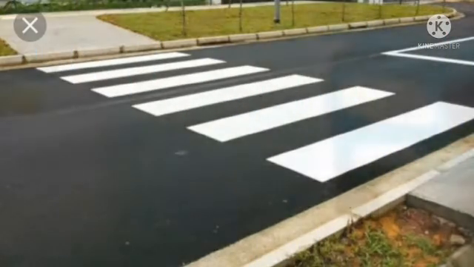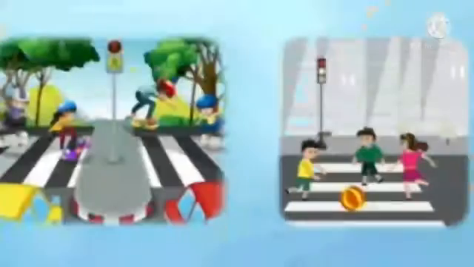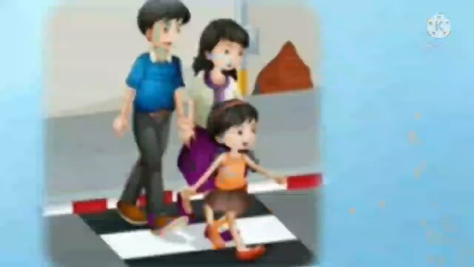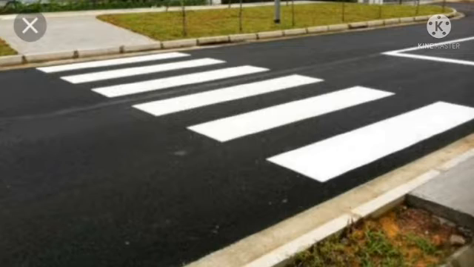Do not stick out your head or any other part of your body from a moving vehicle. Do not run or play on the road. Use a zebra crossing or a subway to cross the roads. What is the meaning of zebra crossing? Area on a road marked with black and white lines. What is the meaning of subway? An underground path.